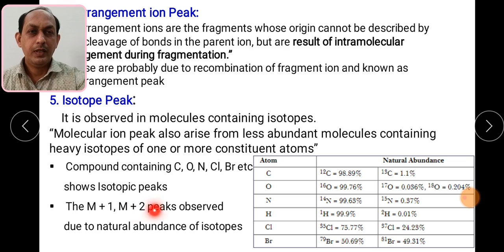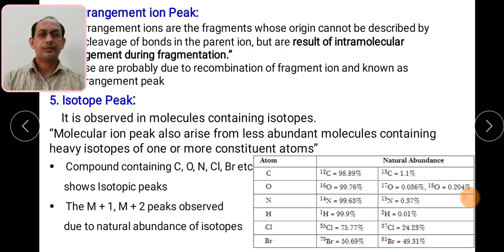So the M plus 2 peak is also observed. Isotopic peaks are very important in compounds which contain isotopic elements, basically carbon, oxygen, or the halogen family.